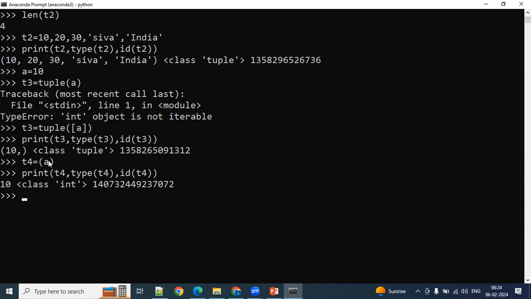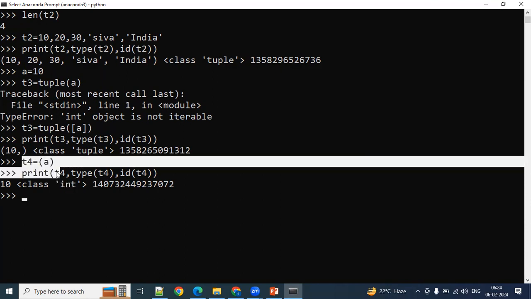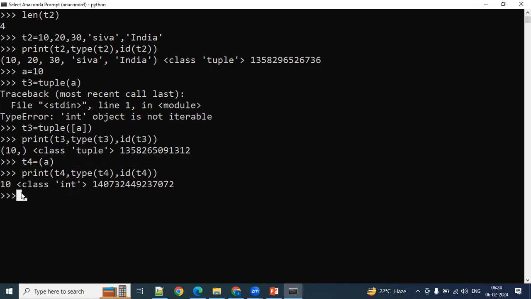It's not like that. Even if you define a float, it will show float only. Even if you define a boolean, it will take boolean only. It will not define a tuple like this. So if you have this kind of requirement, you have to put a comma here.